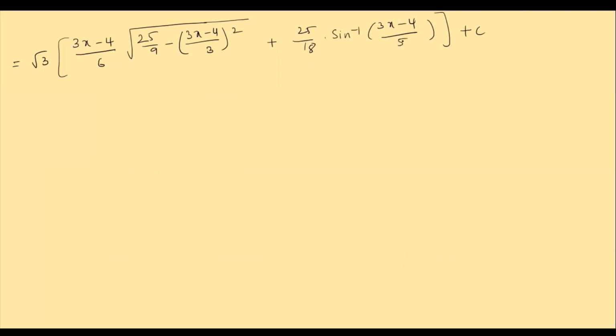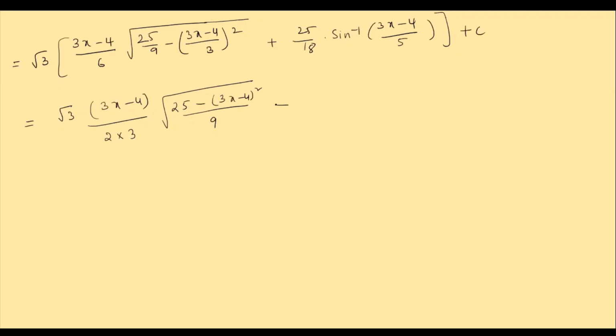Here, which is equal to root 3 into, just I am simplifying here, this root 3 I am sending inside, root 3 into 3x minus 4 by 6 is there. So 6 can be written as 2 into 3. Yes, isn't it? So here under root of, here what we get, children, 3 square is 9. So if you take the LCM, 9 is the LCM. 25 minus 3x minus 4 whole square we get as the numerator.